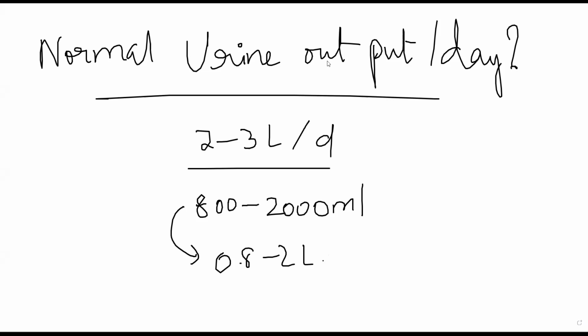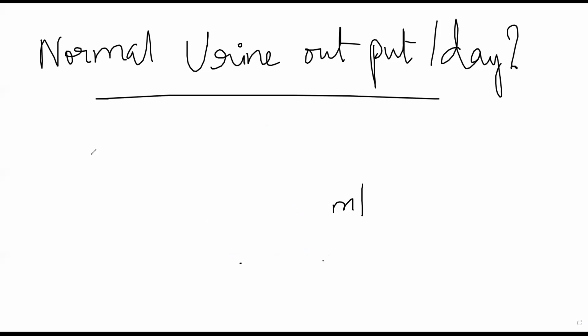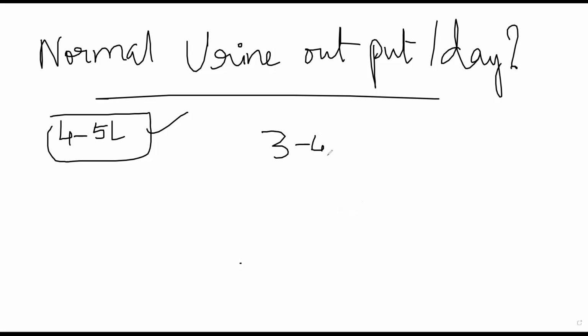What is the normal amount that you are supposed to drink every day? Water, not urine. How much water should you drink per day? 4 to 5 liters. 4 to 5 liters is certainly quite a lot. Any other guesses? Normally, this is subjective to the region a person is living in. In a hotter climate, water consumption will definitely be higher, 4 to 5, even 5.5, 6 liters sometimes. But on an average, at normal temperatures, intake should be somewhere around 3 to 4 liters.